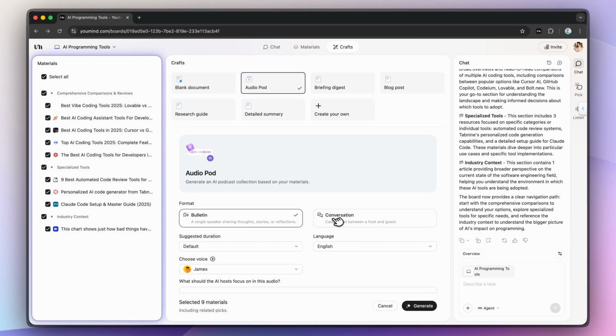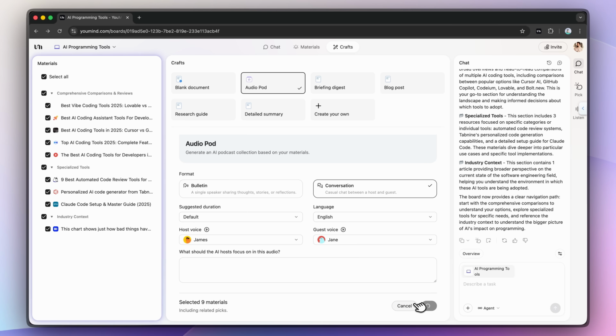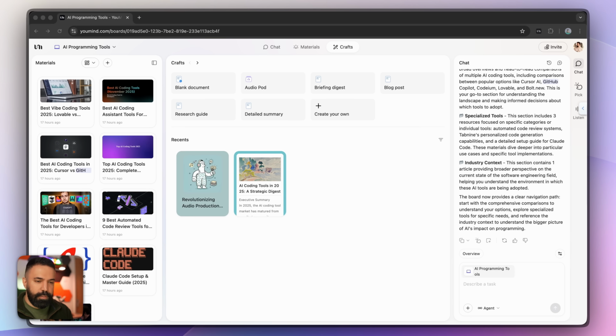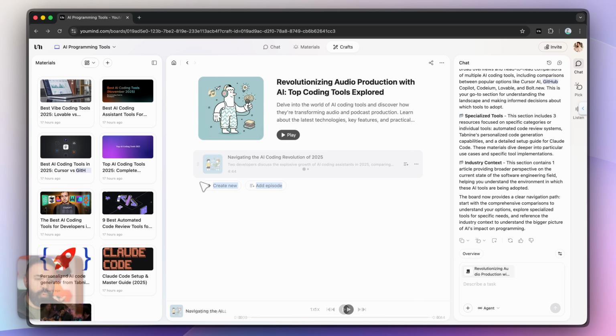I'm going to start with conversation, and I'm going to choose two different voices, one female and one male, and then generate. Now the good thing about it is it happens on the server, which means that you do not need to sit here and watch. You can go around, do your own thing, and come back when it's ready and start playing, because it takes a couple of minutes to generate.